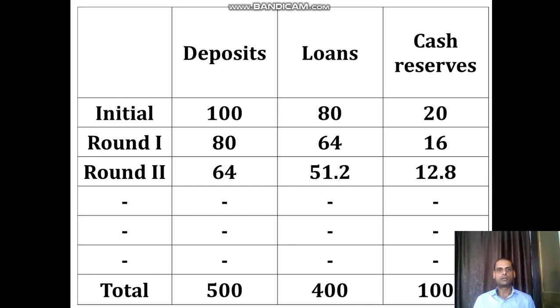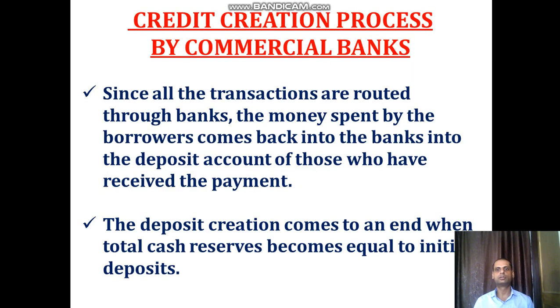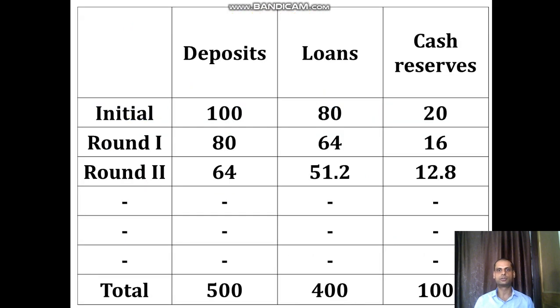So this amount, rupees 80, is again with the commercial bank. And again, as a legal requirement, 20% of rupees 80, that is rupees 16, they have to keep as cash reserve, and they can give a loan of rupees 64. Again this 64 comes back to the banking system, and this will continue till the cash reserves are equal to the initial deposit. The last point you can see: the deposit creation comes to an end when total cash reserves become equal to initial deposits. You can give a look to this particular example.